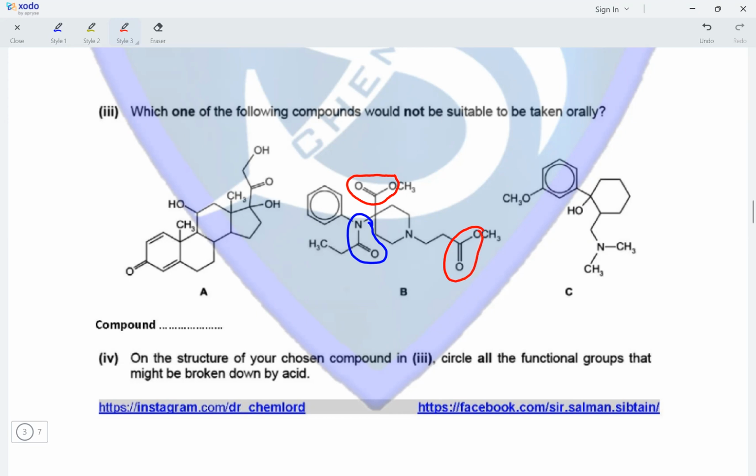So we've got one amide and two ester bonds in molecule B, and in molecule C, there is no ester or amide bond present. So out of these three, the one that would not be suitable to be taken orally is the one that contains the amide and the ester bonds, which is compound B. On the structure you have chosen, circle all the functional groups that might be broken down by the acid. So two ester and one amide groups have already been circled.